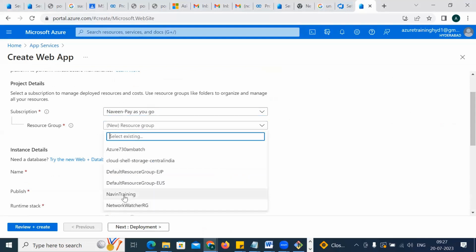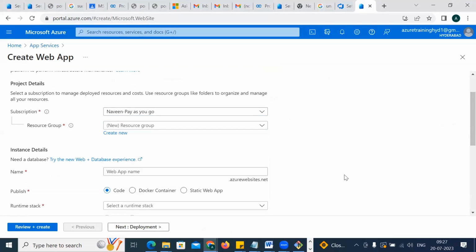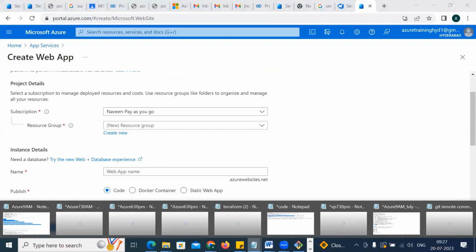Now you have the resource group. Resource group means, like yesterday I told you one thing, let me discuss it here as well.